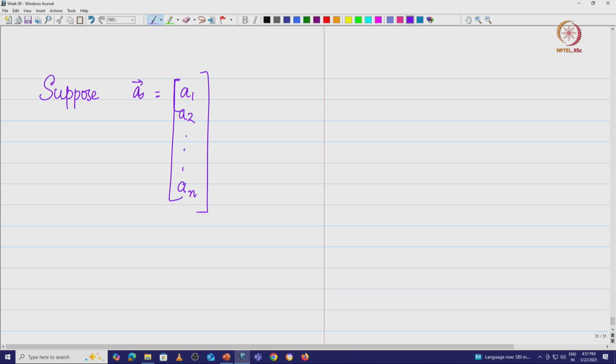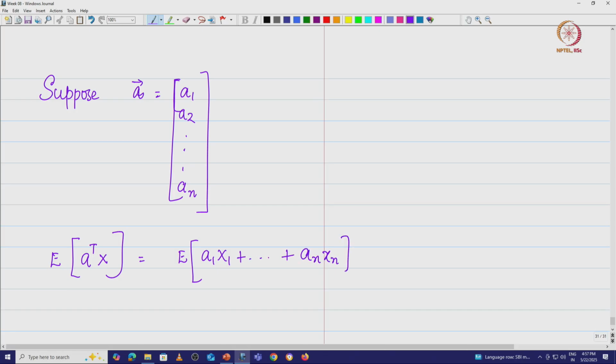Now, what I want to figure out is the expected value of A transpose x, where x is the random vector. This is nothing but the expected value of A1 x1 plus etc. plus An xn.